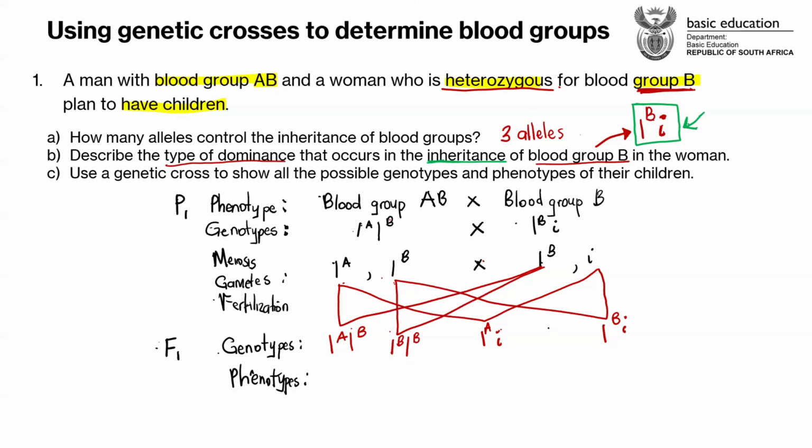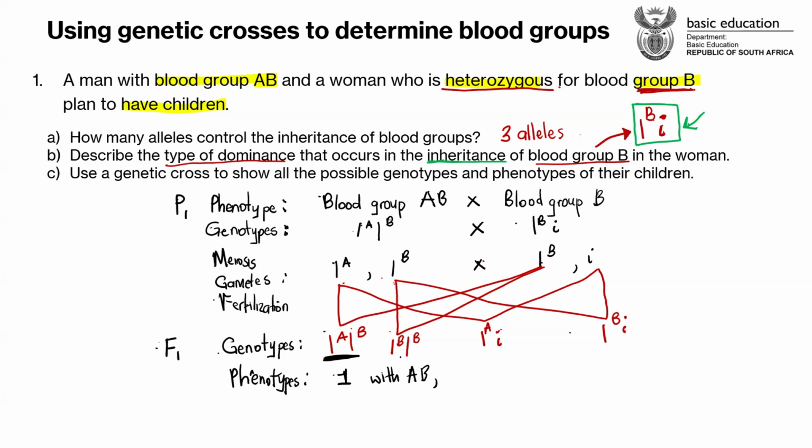Let's interpret them, guys. The first one, what is it? IAIB. What blood type is this? AB. Yes, that's right. So we have got one combination with blood type AB.